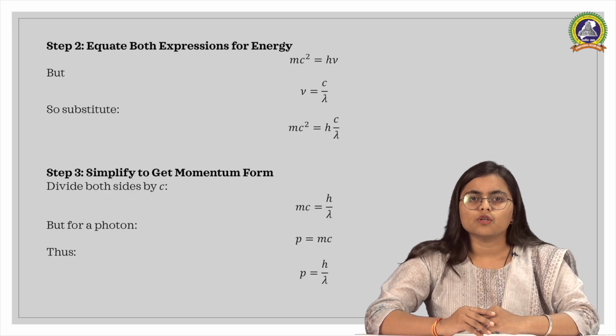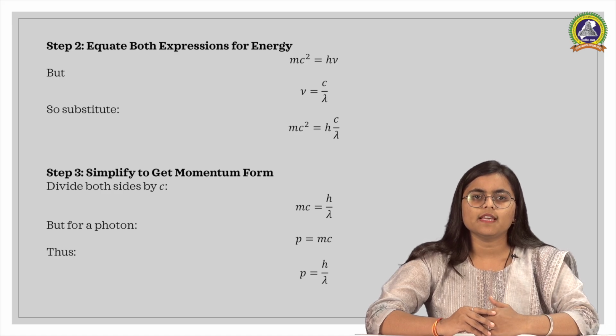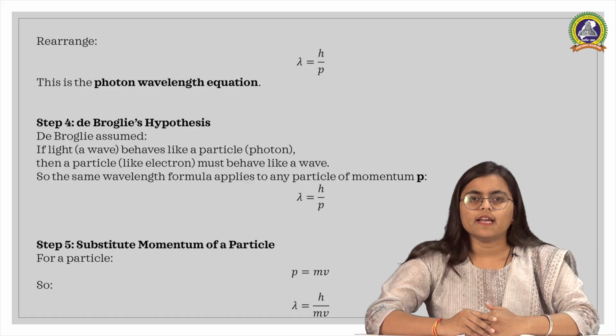But we also know that for a photon, momentum p is equal to mc. So we can relate mc with p. This gives us the simple and important relation. p is equal to h by lambda. And if we rearrange this, we get lambda is equal to h by p. This is the wavelength of a photon.